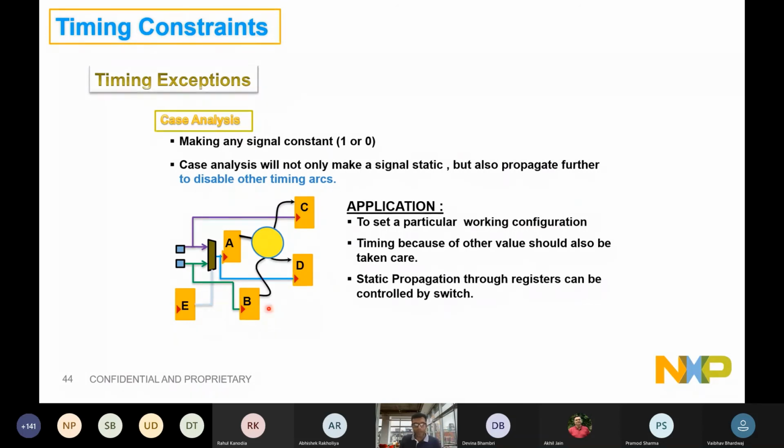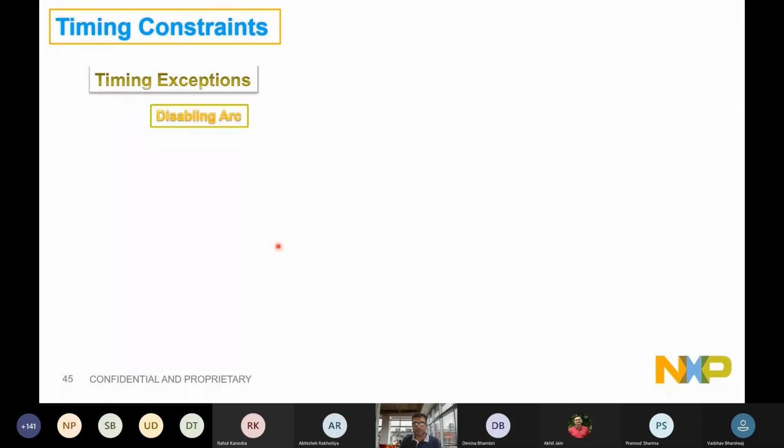The moment you apply 1, this path will not be talking, right? Because this cone is working on clock green, this is working on blue, but the blue is not propagating here. These are invalid paths. Two different clock sources should not be timed, right? So you need to understand what is the real value of this flop, and if you don't, by default it is supposed to be X. Let the tool time all the paths. Don't apply these case analyses unless you have a confirmation.